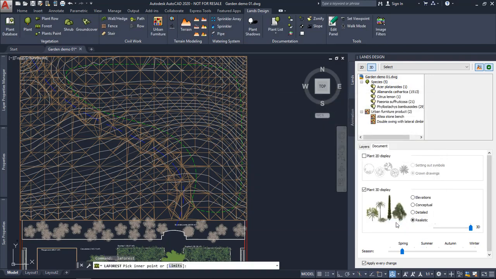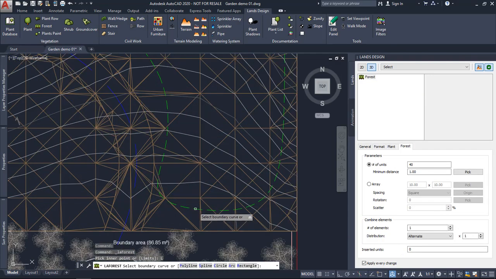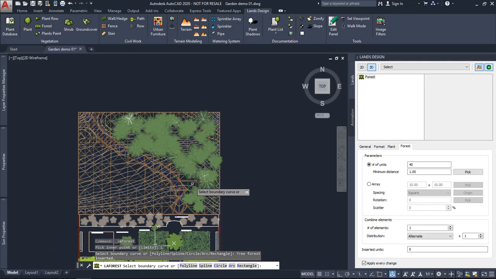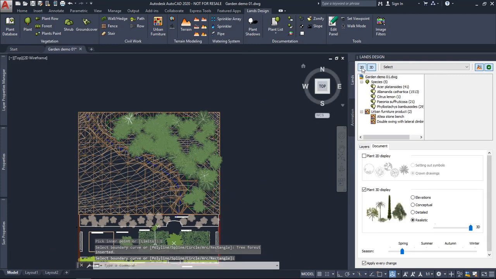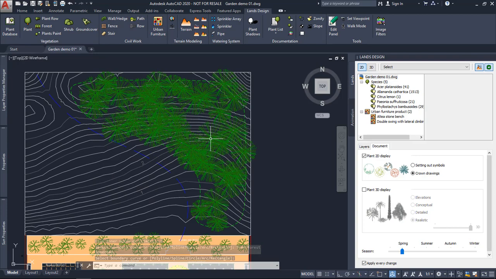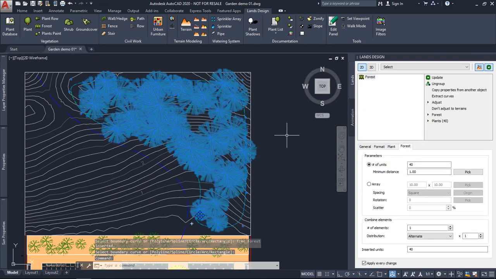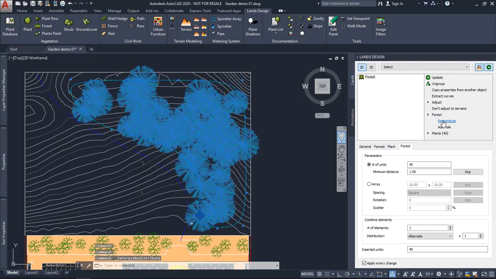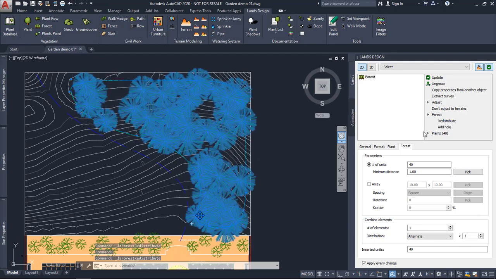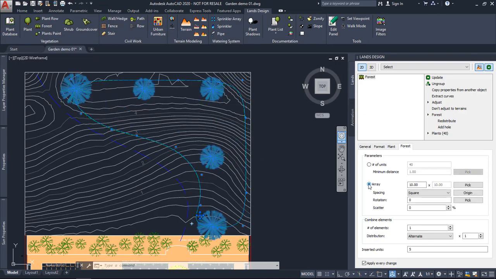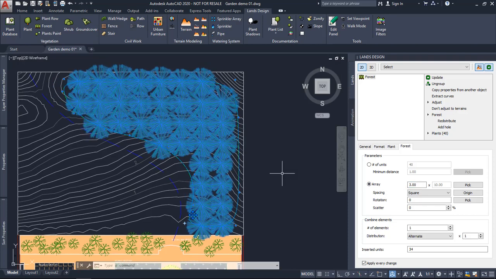Okay, first I'm going to click OK. Here I will select this limits option in the command line, just to select this curve. And as you can see now, maybe we can see this in 2D, all the forest has been inserted. If you don't like this distribution, you can just select the forest and redistribute as many times as you wish. Or you can go to the forest tab and change the arrangement using this array option and say that I want units every 3 meters.